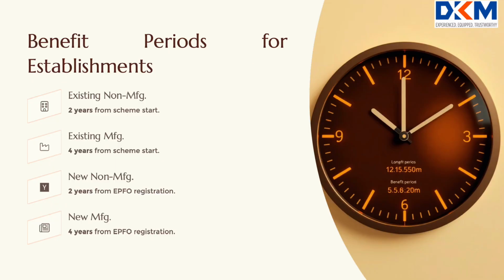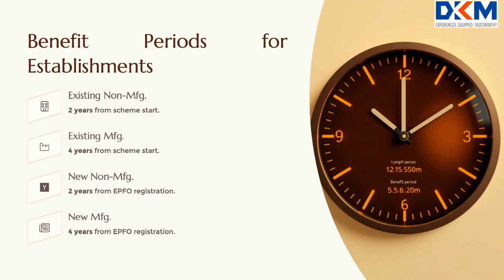How long is the benefit period for existing and new establishments? Existing establishments: benefit period counts for 2 years across all sectors, and 4 years for the manufacturing sector. New establishments: benefit period counts from the date of EPFO registration for 2 years across all sectors, and 4